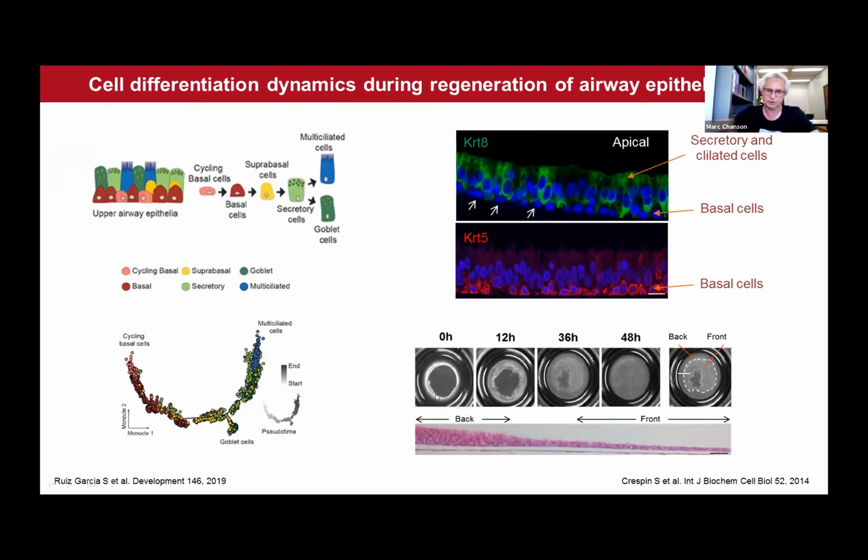This is a top view from a transwell insert, but there are still some cells that remain at the periphery of the transwell. And this system is fascinating because, as you can see, within 2 days, we can repair this wounded area and cover the wound within basically 48 hours.